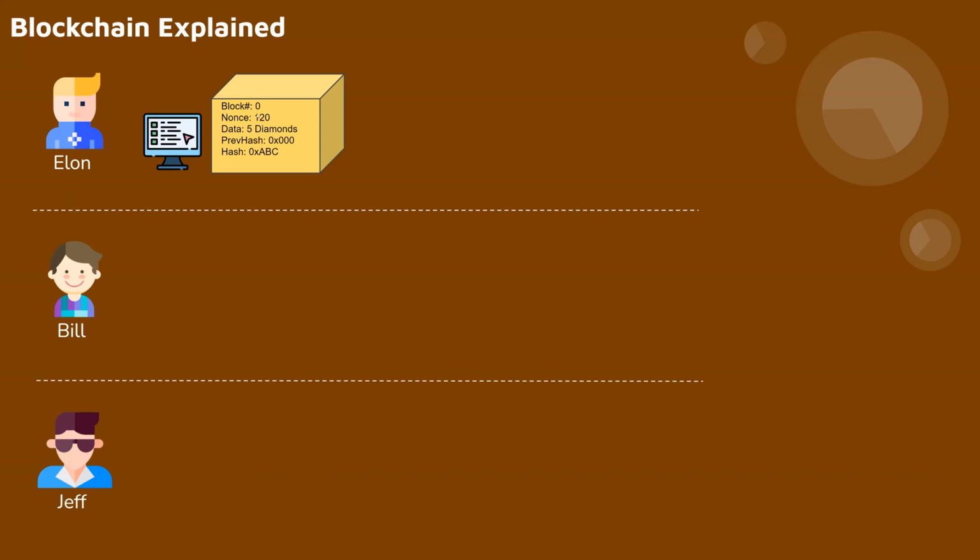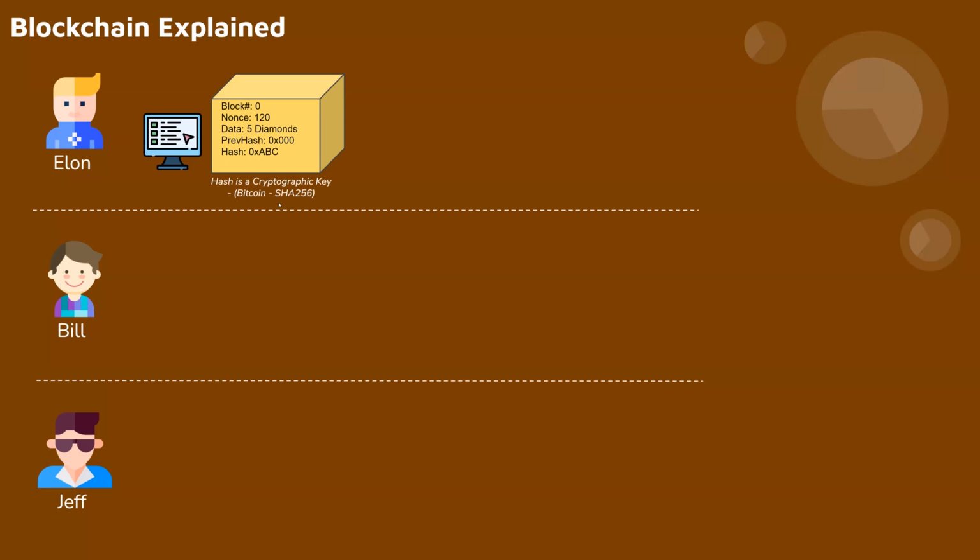Based on the nonce and diamonds, a hash is created. What is a hash? A hash is a cryptographic key. So based on these 5 diamonds and nonce, they create a hash which is 0xabc. It's a hex cryptographic key. For Bitcoin, they are using SHA-256.